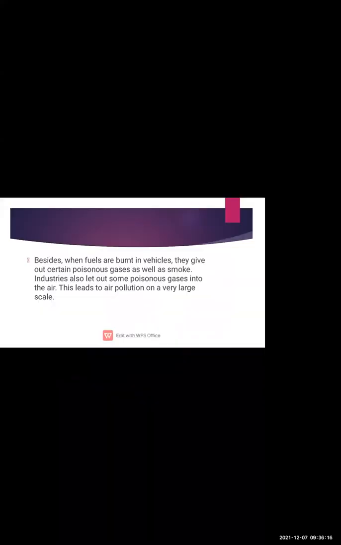Besides, when fuels are burnt in vehicles, they give out certain poisonous gases as well as smoke. जब हम गाड़ी चलाते हैं, आप लोग देखते होंगे धुआं वगैरह जो भी निकलता है उसमें से. So they give out certain poisonous gases as well as the smoke.